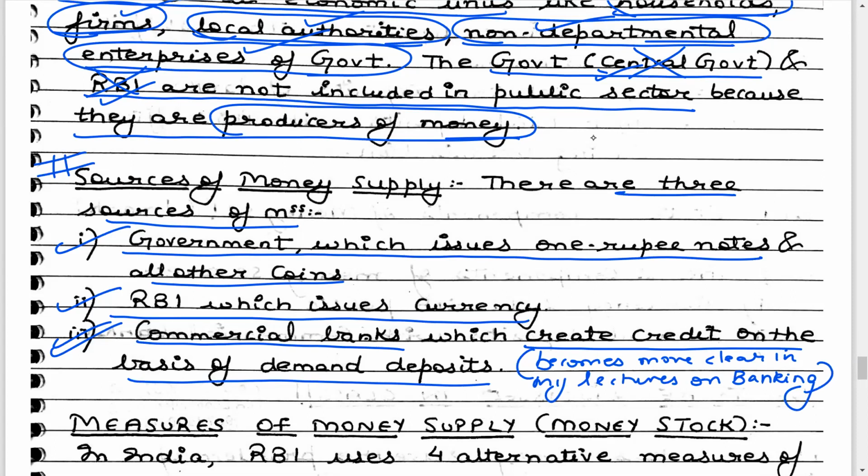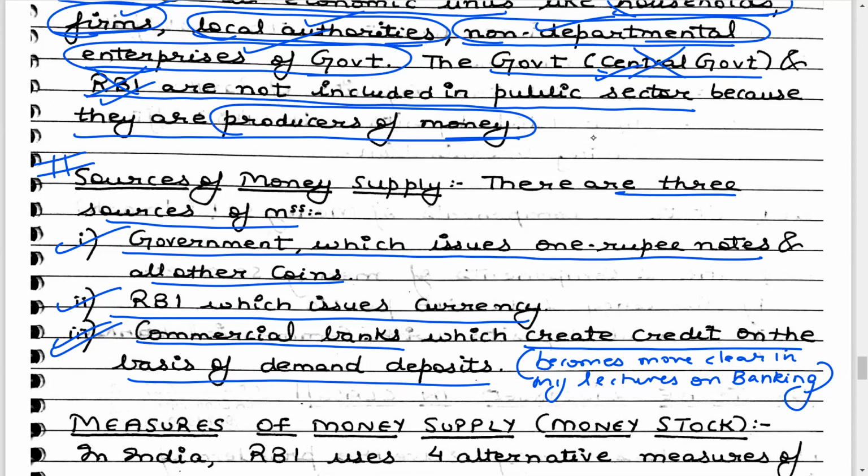Right now, when we talk about sources of money supply, primarily there are three. Government is issuing 1 rupee notes and coins in the economy. RBI is producing rupee notes. Commercial banks are producing credit in the form of more loans.